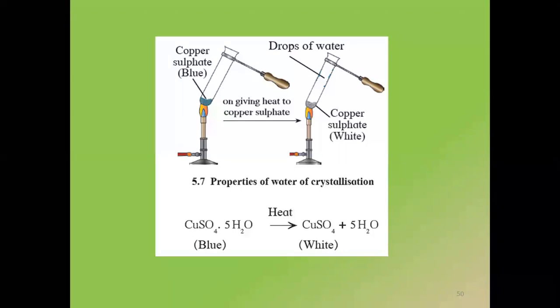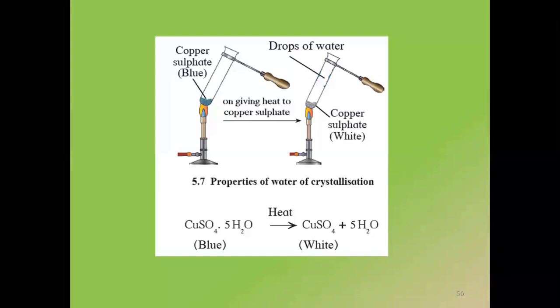Yes, for crystallization, you will get very nice videos. Yes, the blue color will come back, correct. The dot is compulsory. That dot helps us understand that water of crystallization is present inside the structure. That is how the representation of water of crystallization is done. So this reaction, if you see properly, I have written the same reactant and product. But the only difference is that in the product I have put a plus sign in between. That means the water has been removed here, and in the reactant the water is attached with the substance. Is it clear, everyone, now?